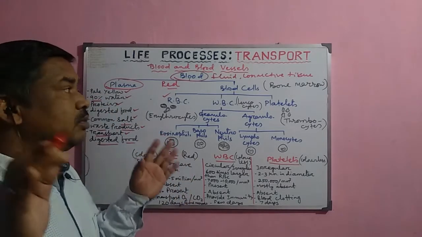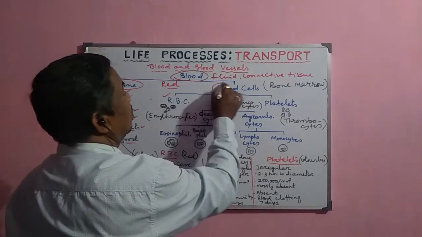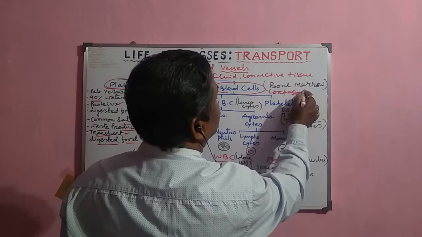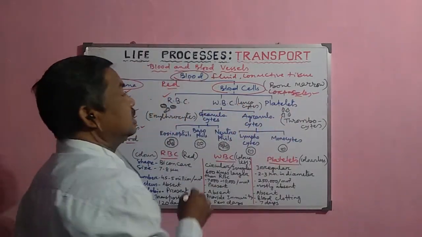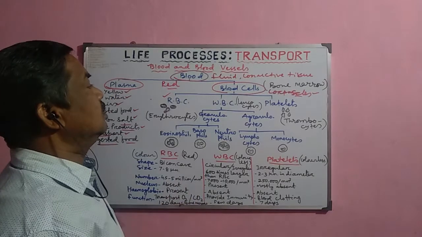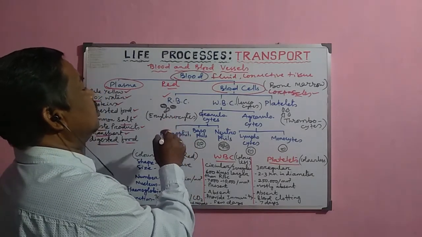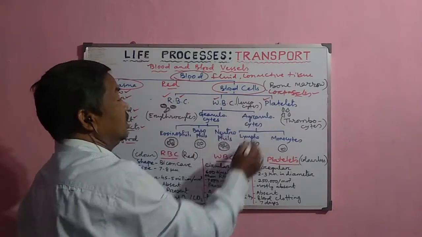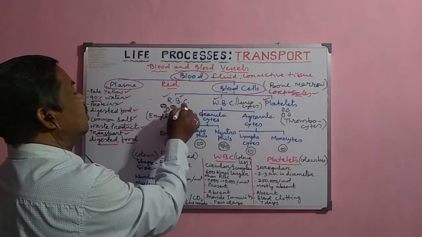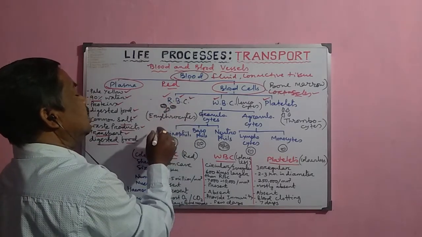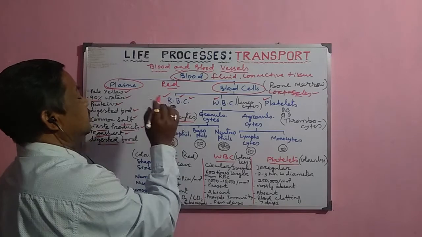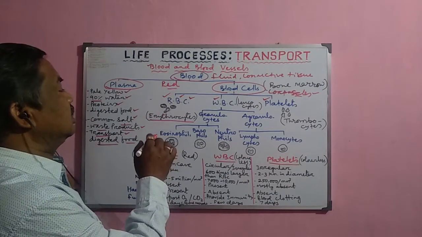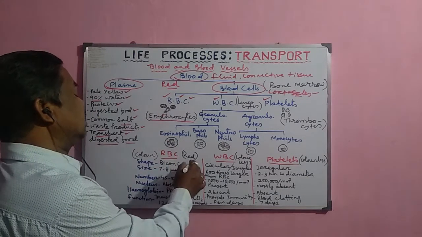Now, another part of the blood is the blood cells, which are also called the blood corpuscles. And these blood corpuscles are normally present in the plasma. Now, these blood cells are normally of three different types: the RBC, WBC, and platelets. The RBC, which are red blood cells or red blood corpuscles, are also called the erythrocytes. And these erythrocytes are normally of different shapes and sizes. Normally their shape is biconcave in nature.